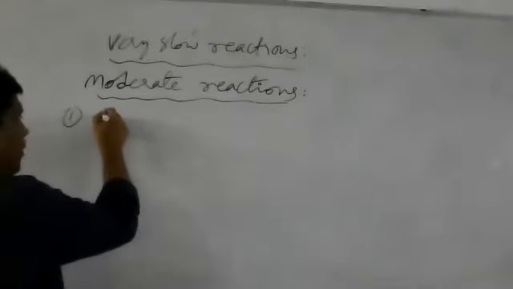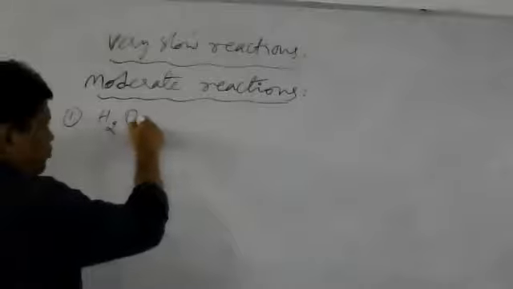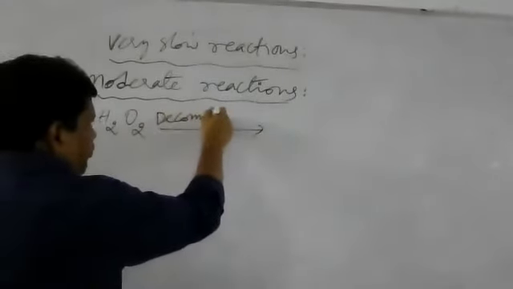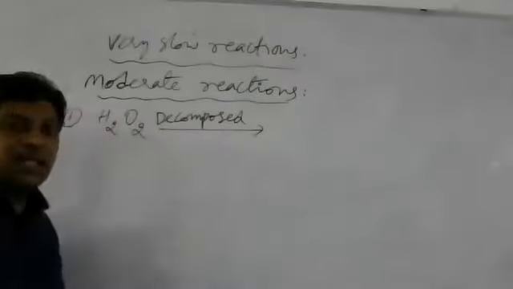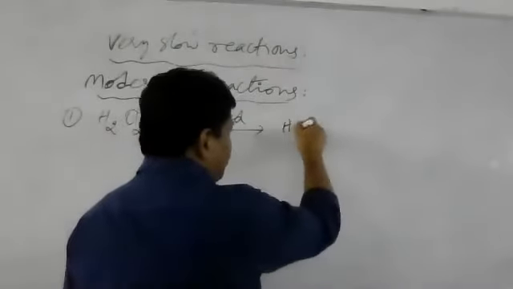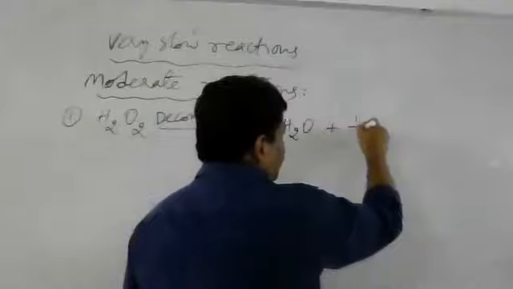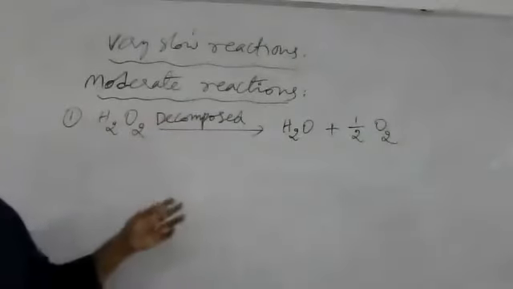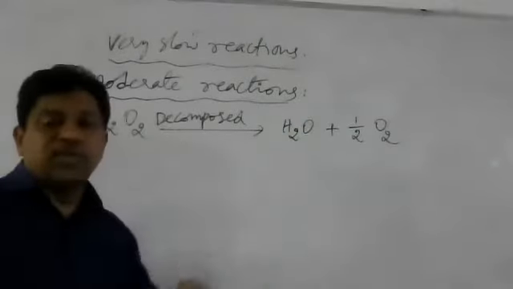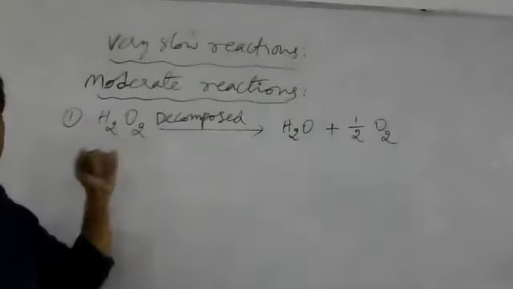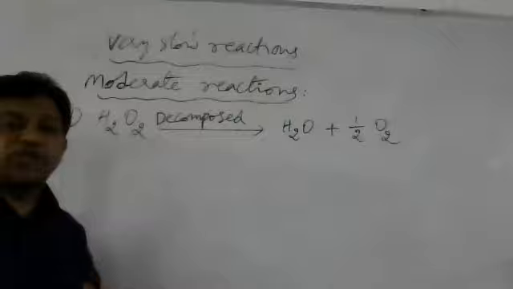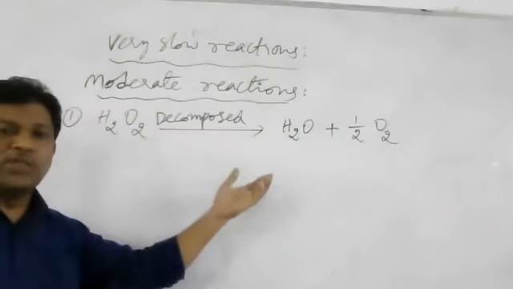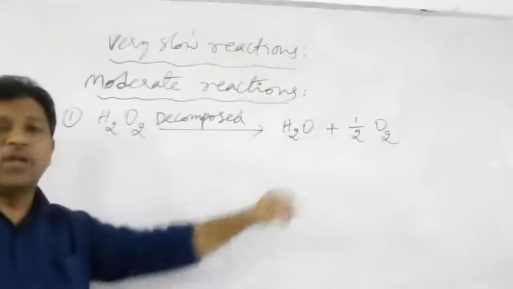Hydrogen peroxide, H2O2, is decomposed into H2O and half O. So 1 mole of hydrogen peroxide is decomposed into 1 mole of H2O and half mole of O.